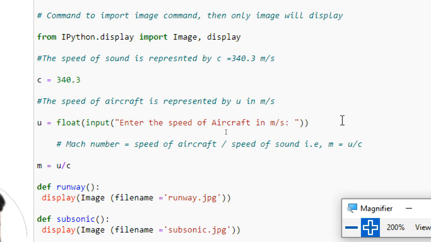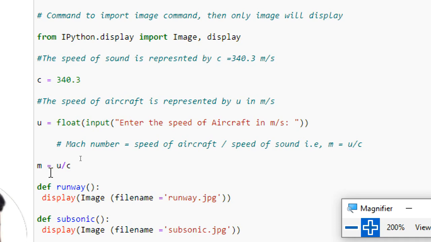Whatever input you get initially will be a string. This string should be converted to float, and then it is stored in U.